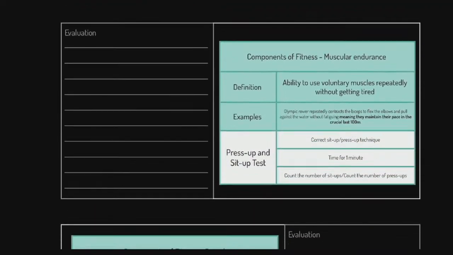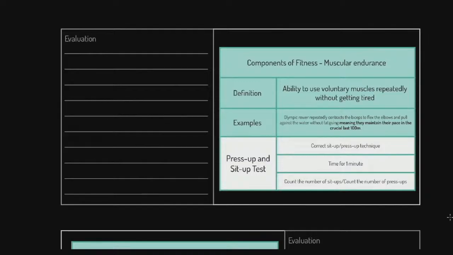I think we've got 2 more here before we have to change canvas. Let's look at our muscular endurance test. We've got the press up and sit up test. They're 1-minute tests. We count how many we can do in that period of time. The positives of this: quite practical, simple, really good for groups or lots of people, and limited equipment. So not surprisingly, this gets done in schools, because you can get it done in schools.